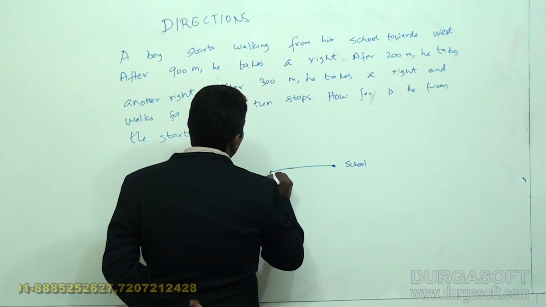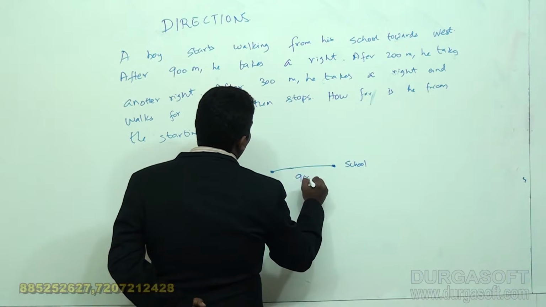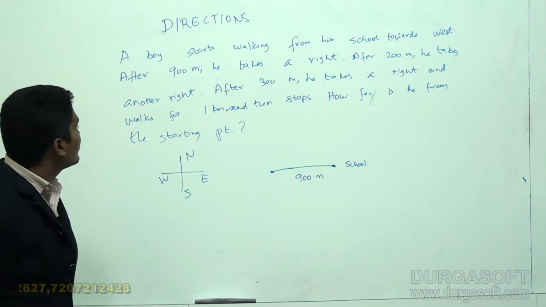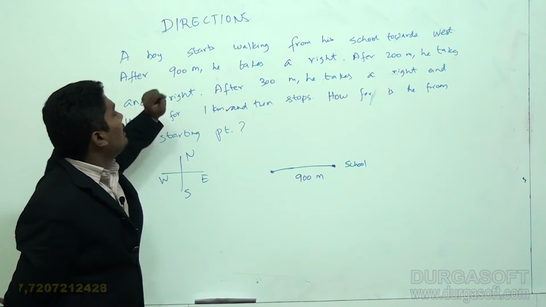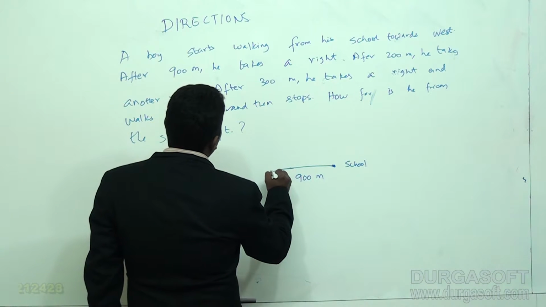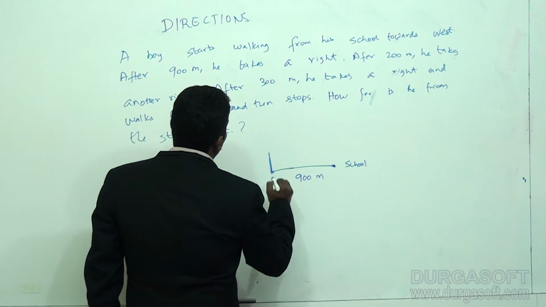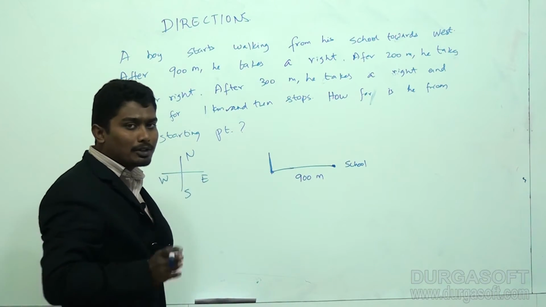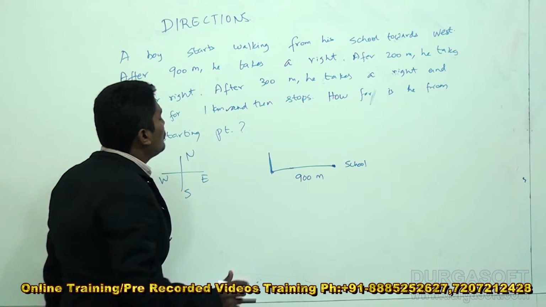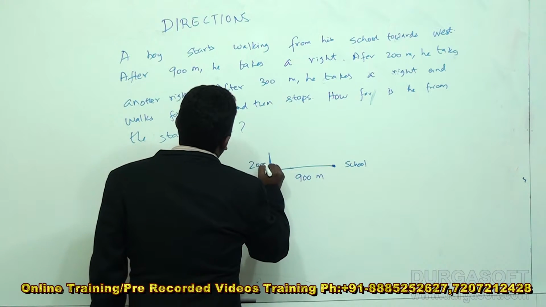Let's give it a more distance. He walks for 900 meters. After 900 meters, he takes a right. So first you travel towards west. From west you take a right, it will be your north. So now towards north he will travel 200 meters.